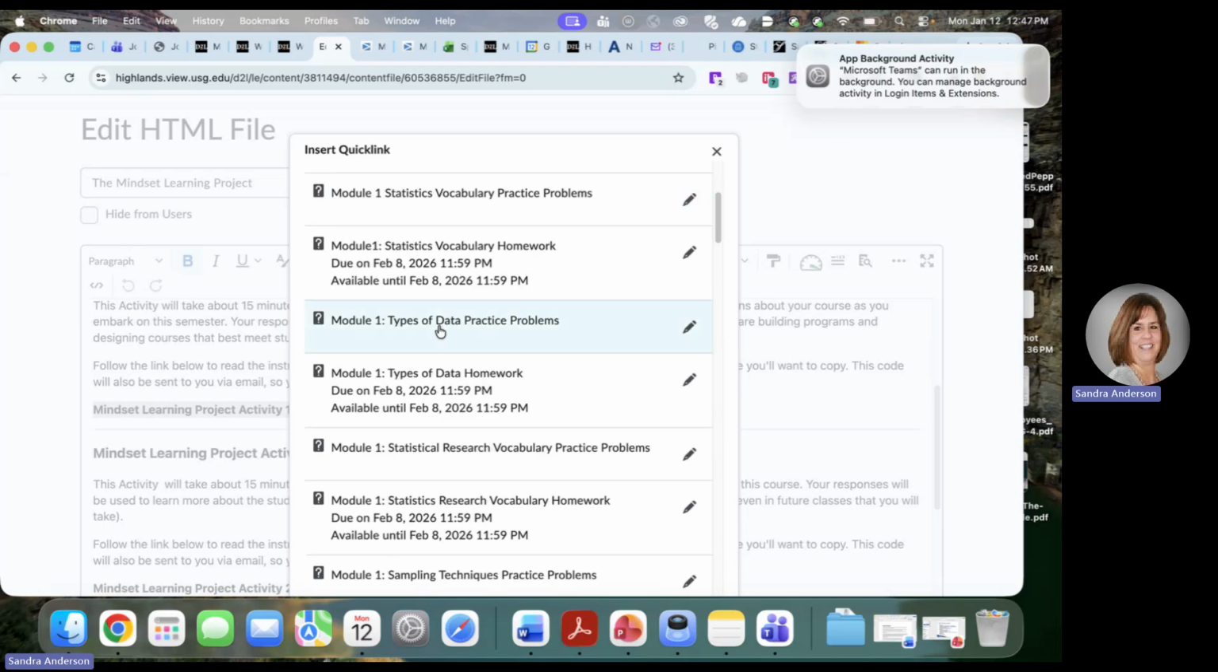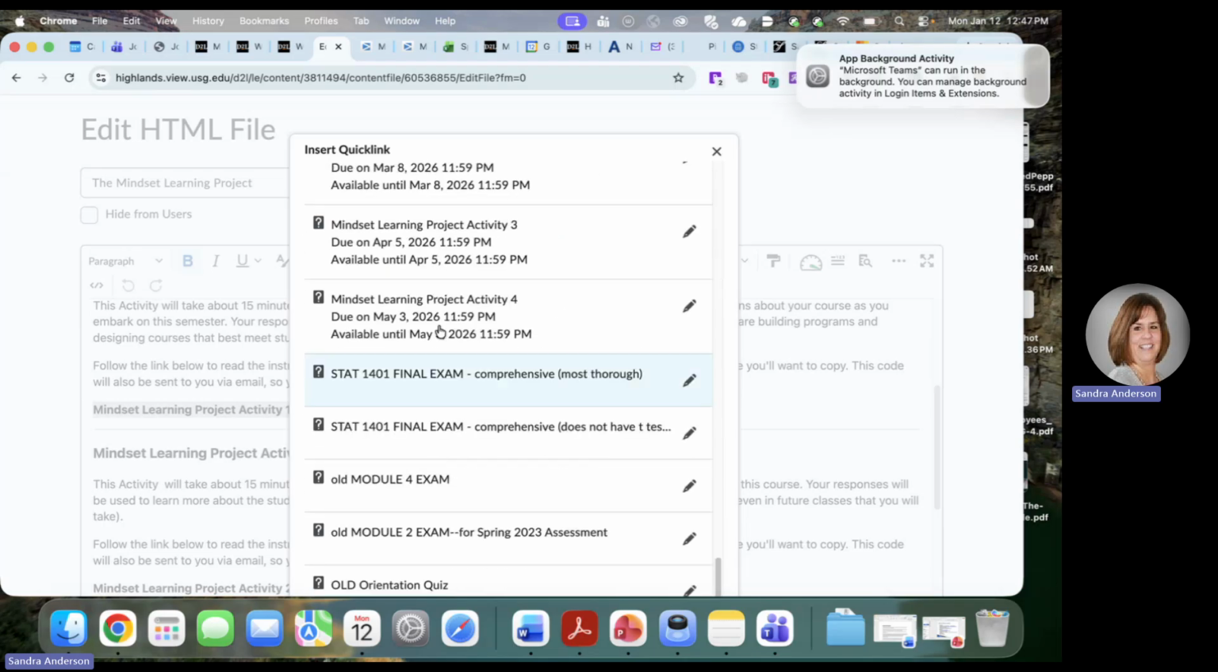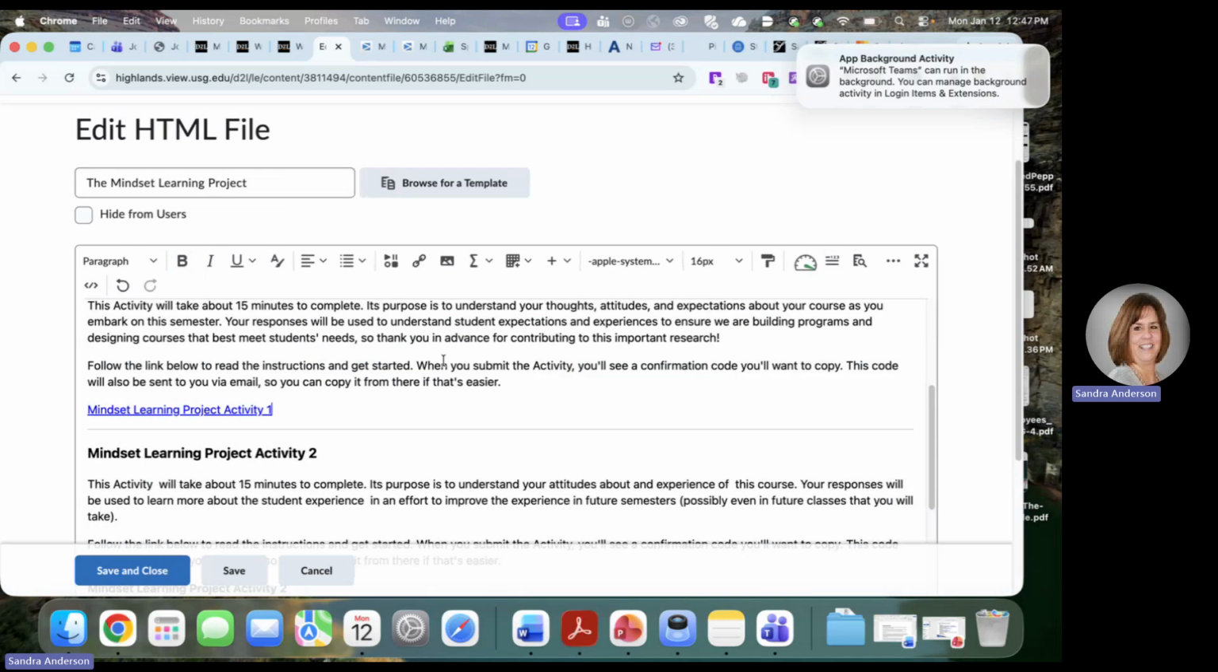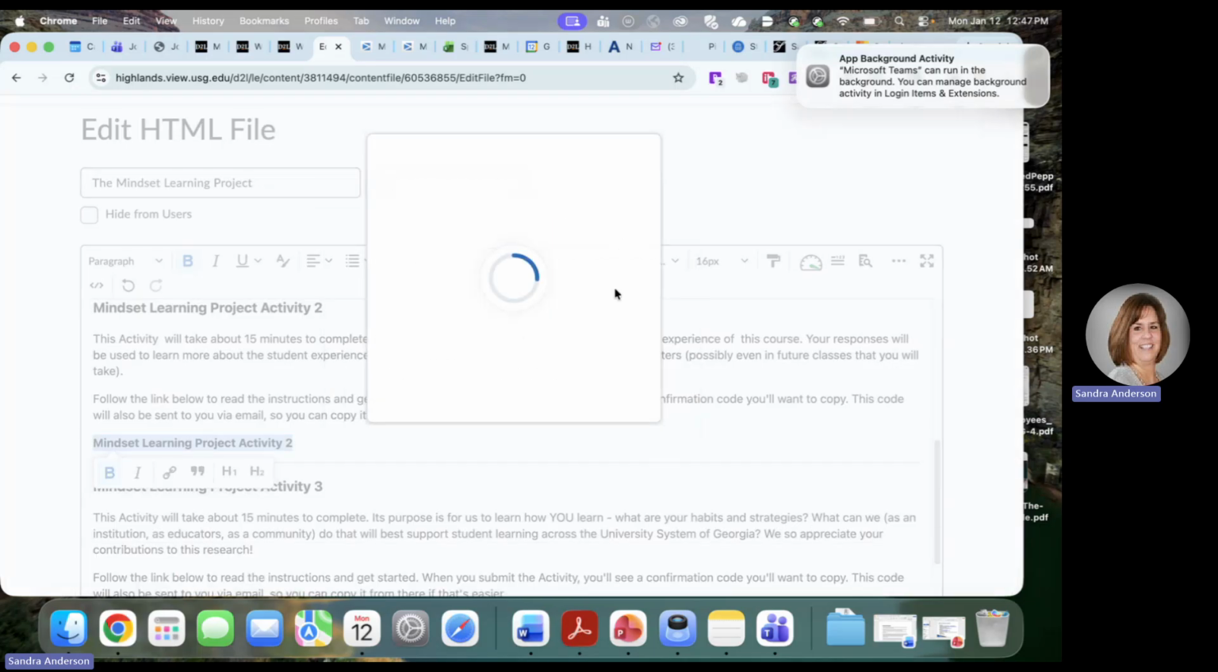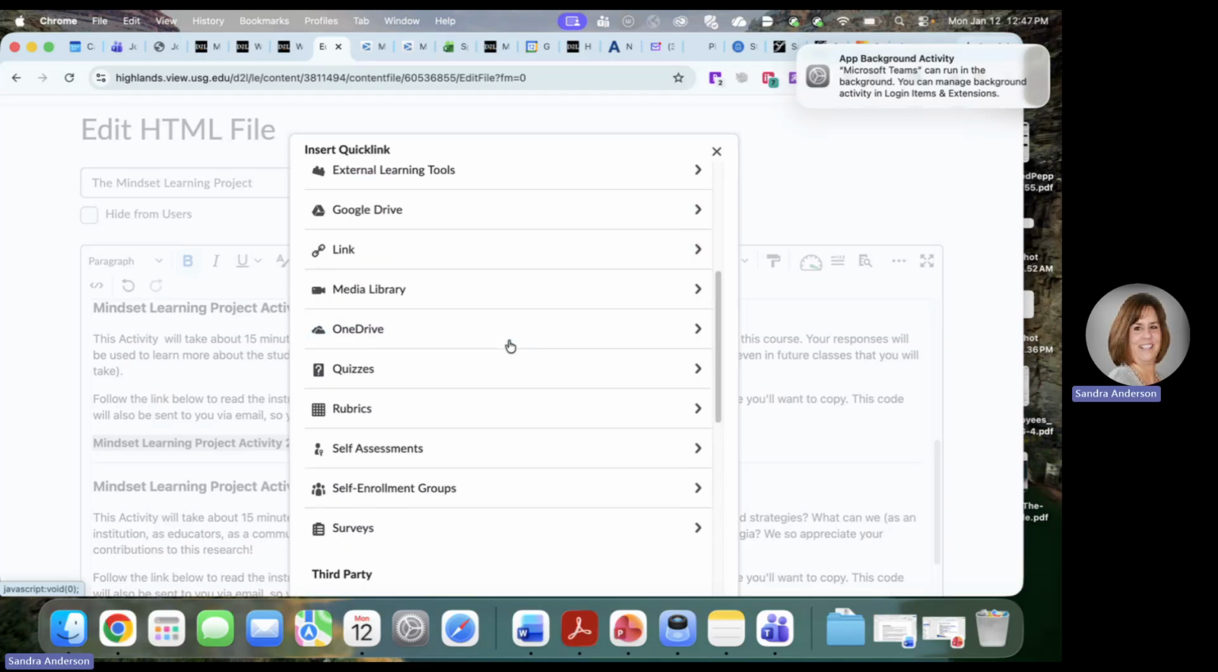Mindset Learning Project Activity 1, probably down at the end. And that should do it. And then do the same for the second one and so forth. And then I'm going to check something else real quick after you do that.